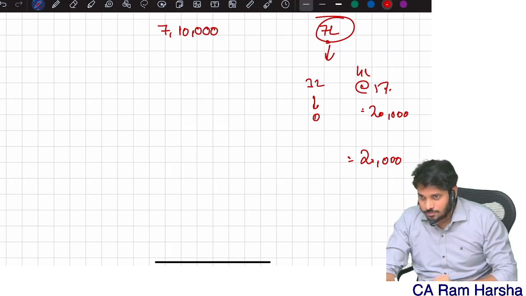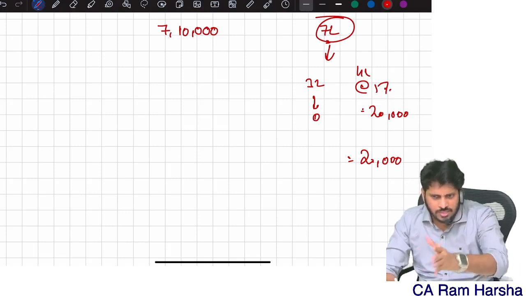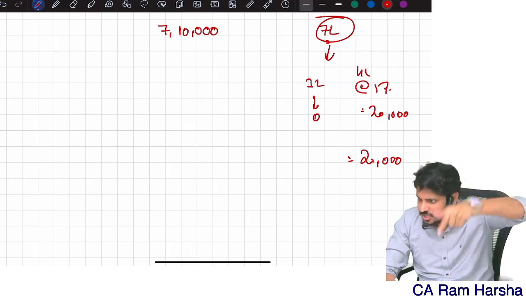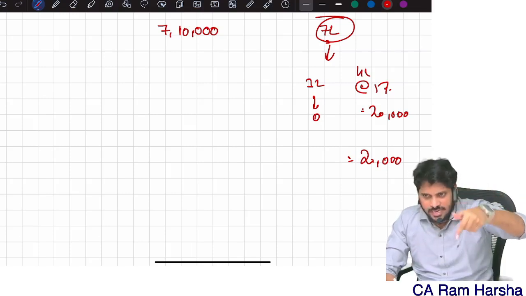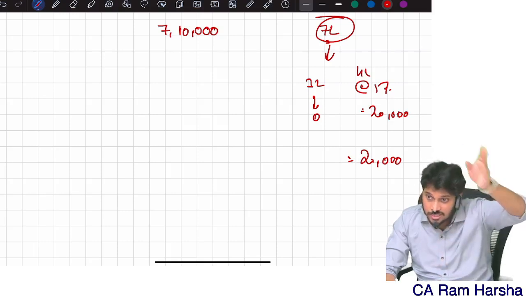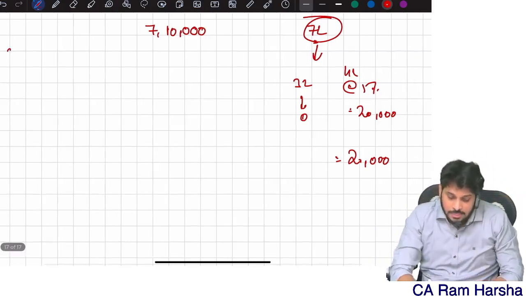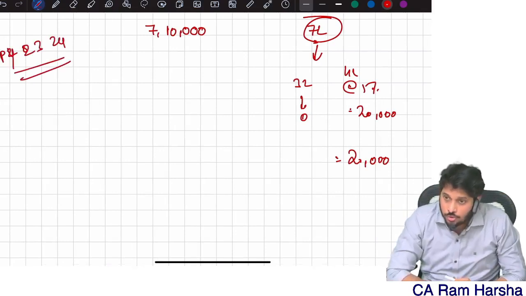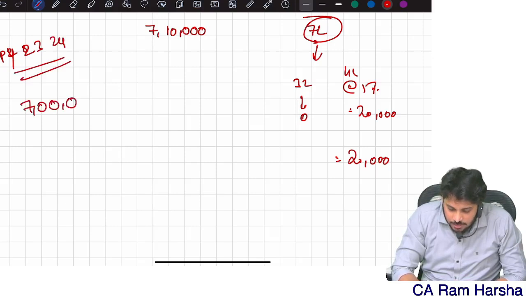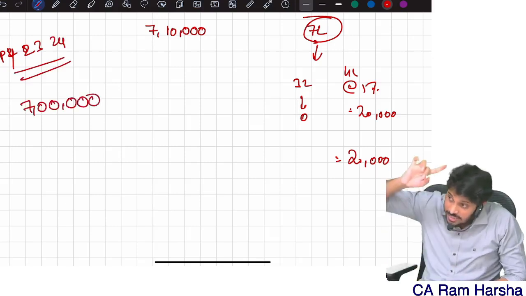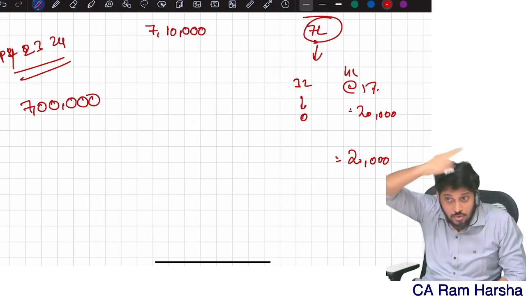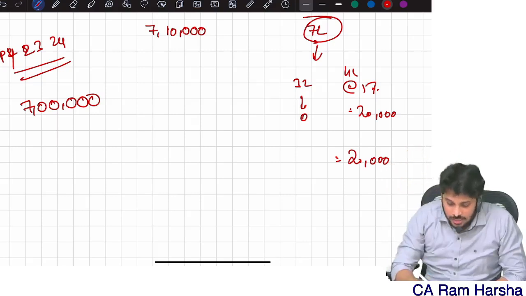I'll tell you. This 25,000 rebate is not for the first time in the 24-25 year. From the 23-24 previous year onwards only this rebate is there. The 87A default tax regime rebate is there from which previous year onwards? 23-24. Suppose I am computing income tax for 23-24, assuming my income is 7 lakhs only. In the 23-24 previous year, what were the old tax rates, when you are writing old exams? Yes or no? That time, what are the tax rates?